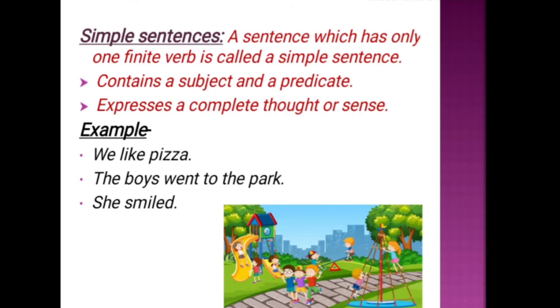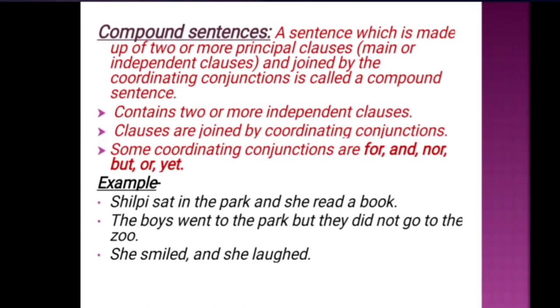Now, second, compound sentences. A sentence which is made up of two or more principal clauses, where each clause has a finite verb and the clauses are joined by coordinating conjunctions, is called a compound sentence. For example, Shilpi sat in the park and she read a book.